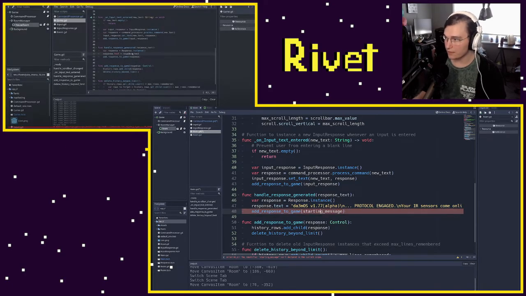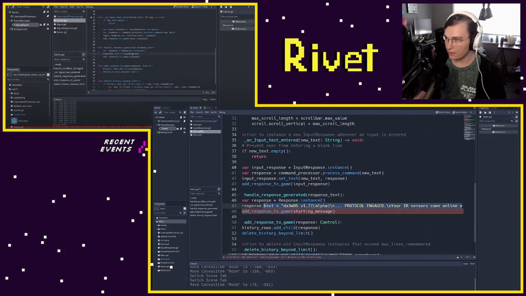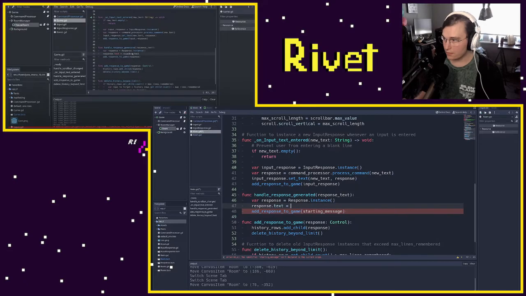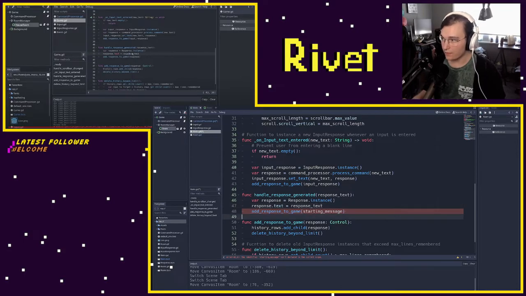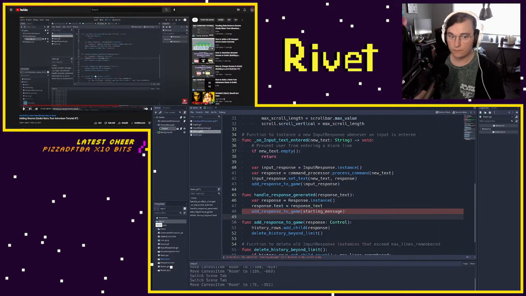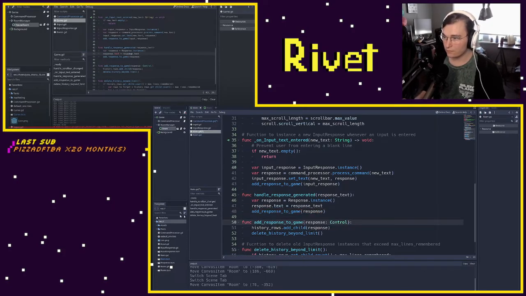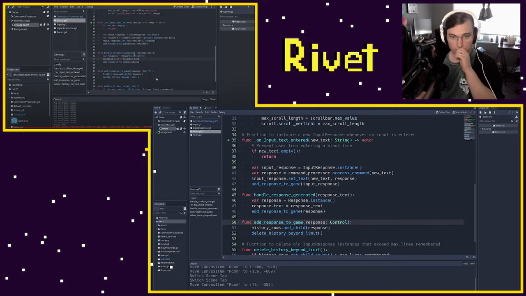Okay, so I need to get all this. I'm just going to cut that. There we go. I like the refactoring that happens as we go. Not just starting text. So now we've got that.